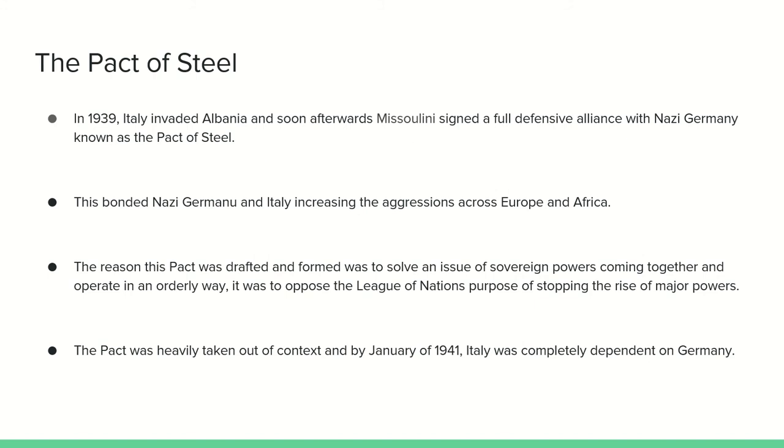The reason this pact was actually drafted was to oppose the League of Nations, whose purpose was stopping the rise of major powers, which was happening in Italy and Nazi Germany. The pact was actually taken heavily out of context by 1941, as Italy became completely dependent on Germany.